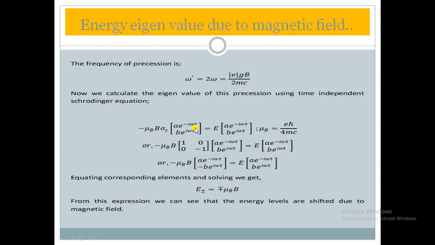The state vector we have found is a e to the power minus i omega t, b e to the power i omega t, and for both a and b we have found the value 1 by root 2, so we can cancel that also. But if we put this also and solve, that would also be no matter. But in this case mu b is equal to how much? e h cut divided by 4mc.